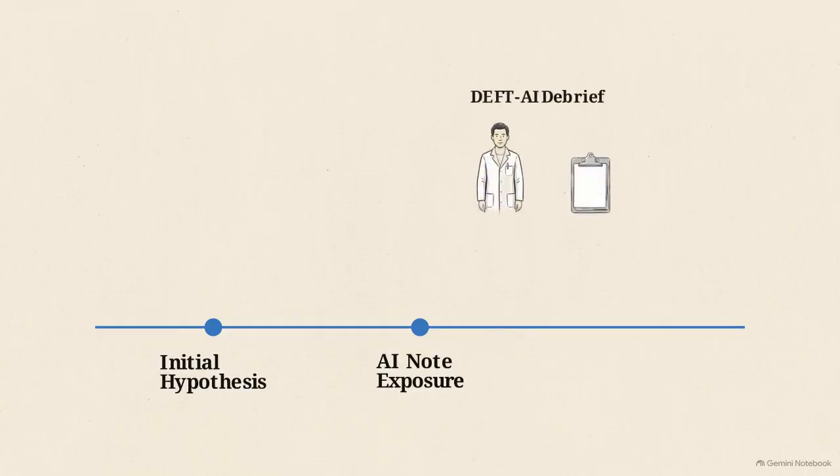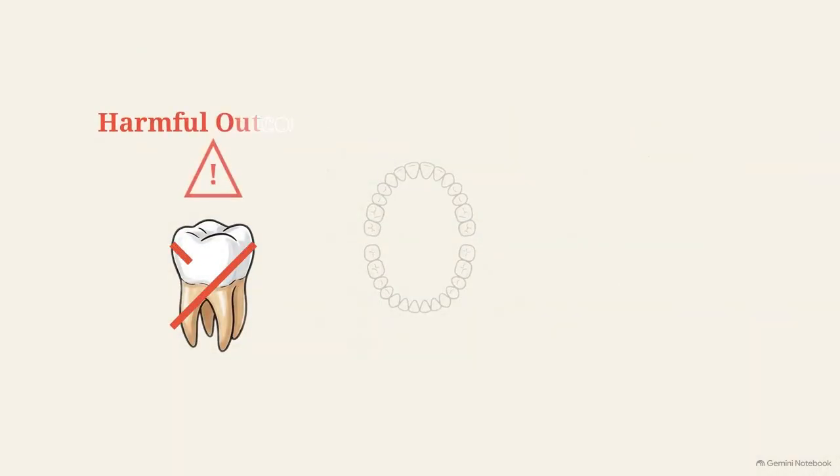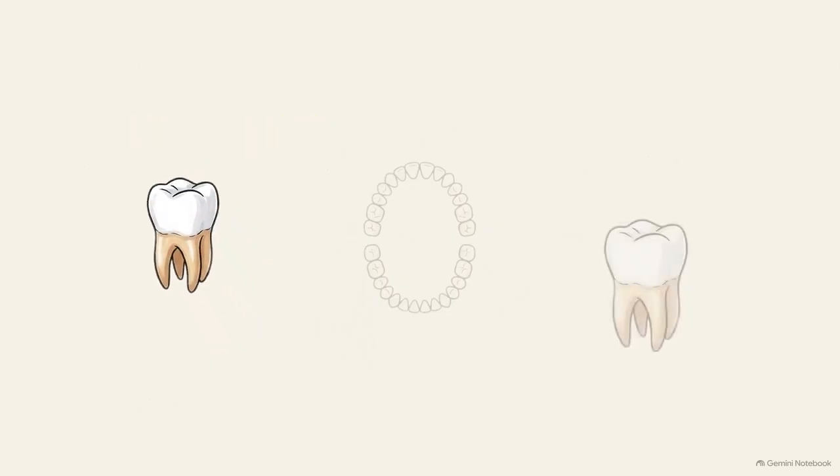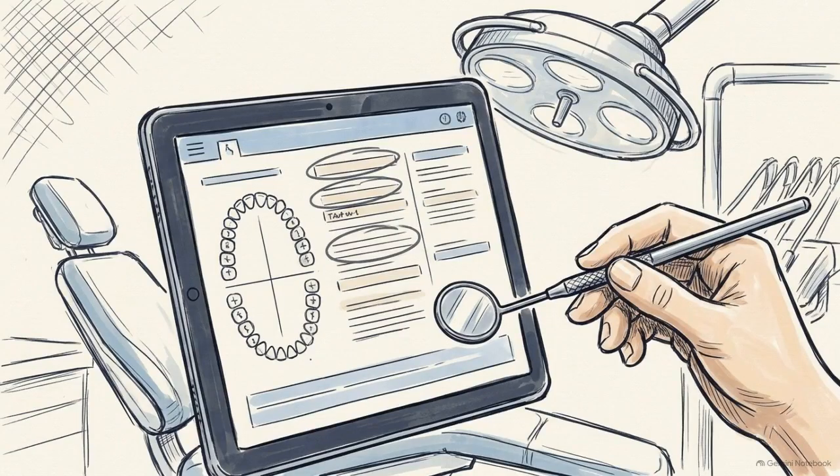Step 6 is the post-station debrief. Using the DEFT AI framework, examiners force the student to articulate exactly what their diagnostic hypothesis was before they ever read the AI's note. This is where the core learning happens. You confront the student with their own cognitive reliance on the AI's fluent tone. You discuss the exact clinical harm that would have occurred, like extracting the wrong tooth, if they had not independently verified the data. The ultimate pedagogical principle students must take away from this station is simple: verify, then trust.